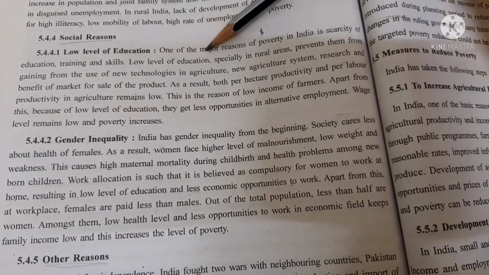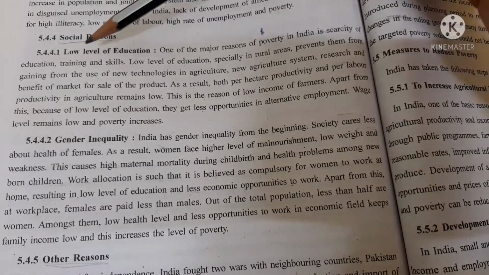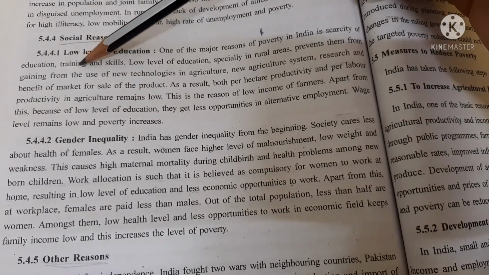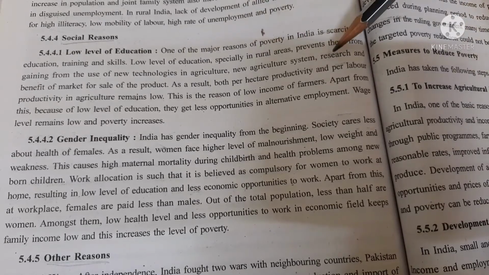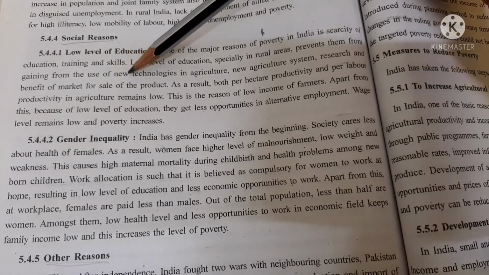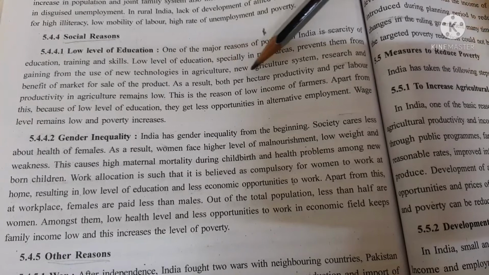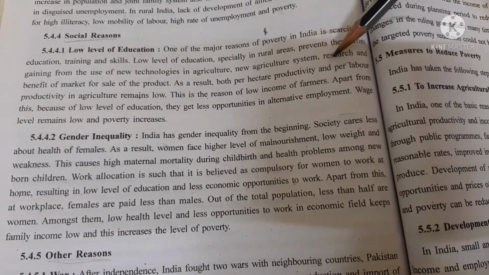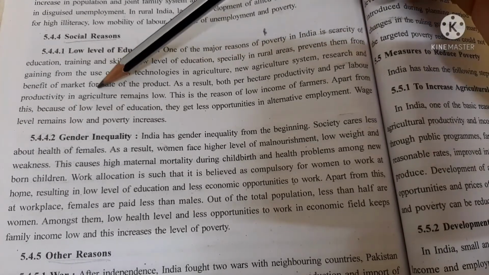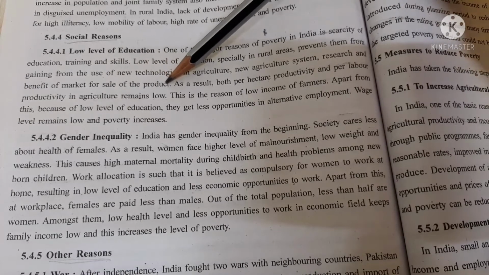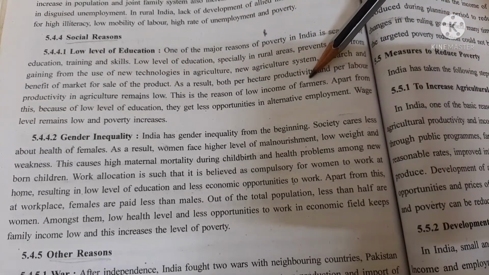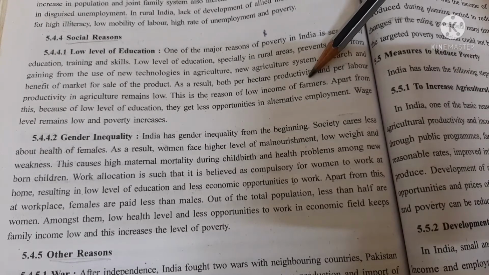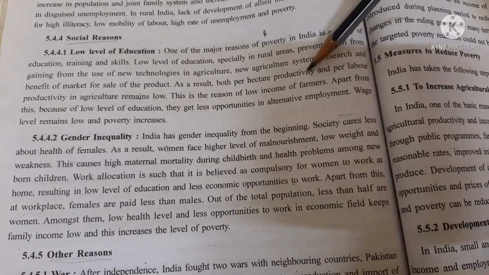Low level of education, especially in rural area, prevents them from gaining benefits from the use of new technologies in agriculture, new agriculture system, research and benefits of market for the sale of product. As a result, both per hectare productivity and per labor productivity in agriculture sector remain low. This is the reason for low income of farmers, because farmers are not at all aware of the technologies which are available to them because of a low level of education.